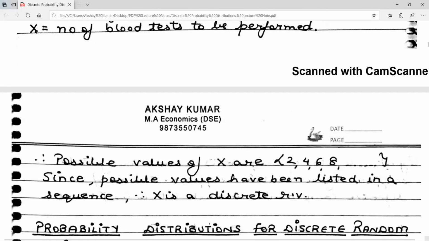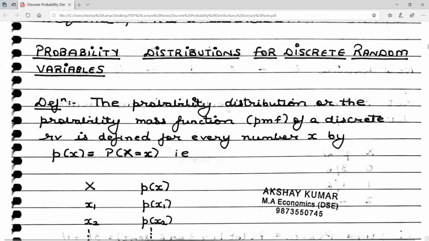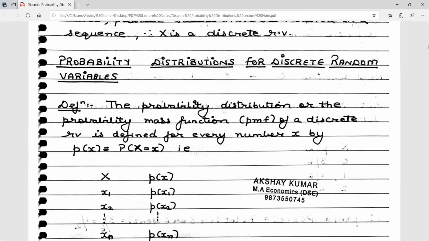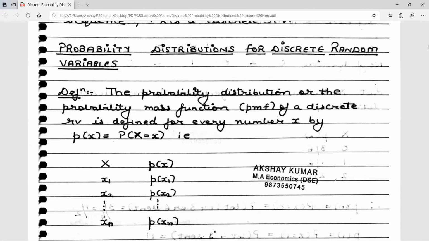Okay, now let's go on to the next particular topic. From here, actually, the main lecture starts, and from here you start getting questions. Probability distribution for discrete random variables. Now let's look at the definition.